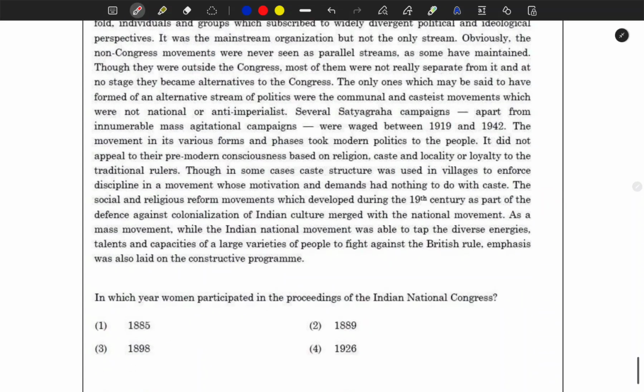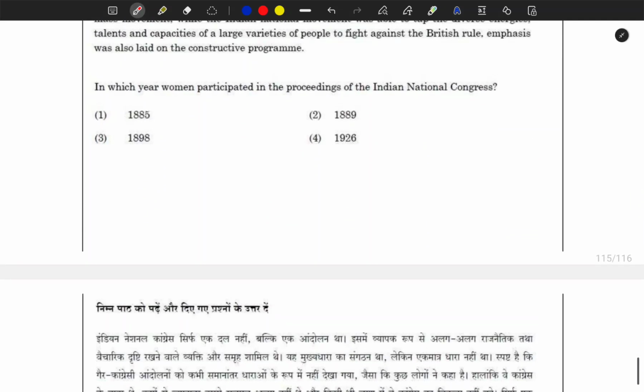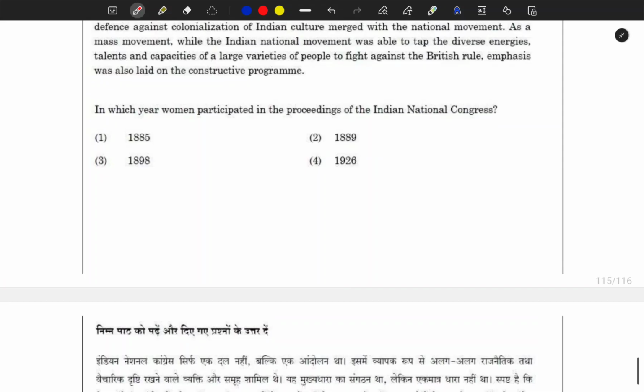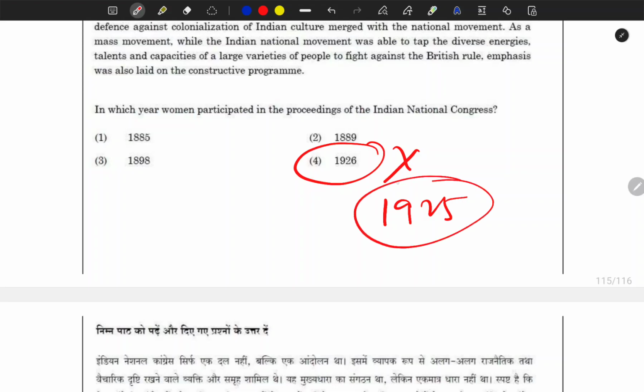Next question. Again, we are not going to read it. In which year did women participate in the proceedings of the Indian National Congress? Here, if you don't know, you can easily eliminate this option, because in 1925 Sarojini Naidu became the first woman president of the Indian National Congress. So before 1926 she was there, so how can this option be correct?